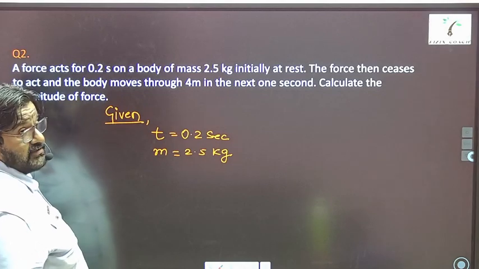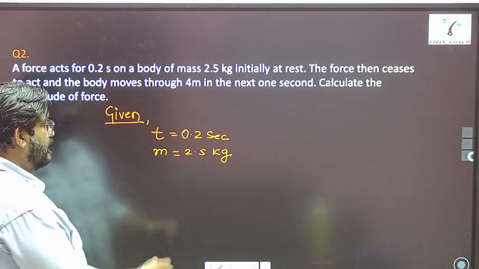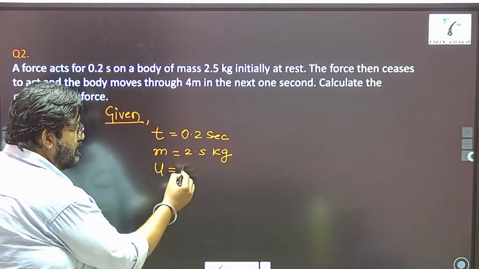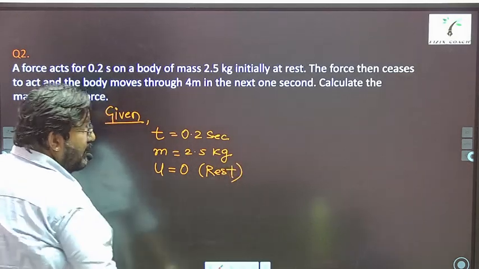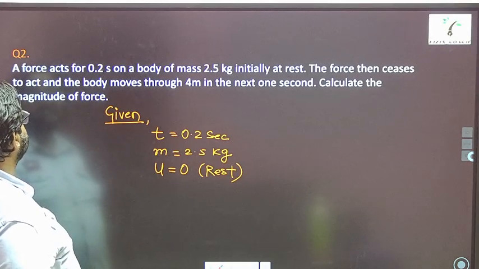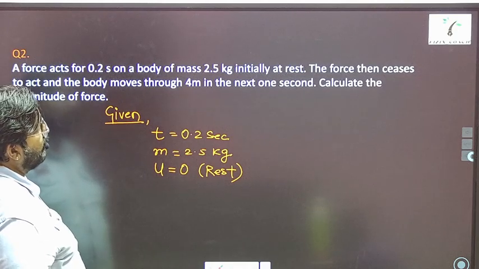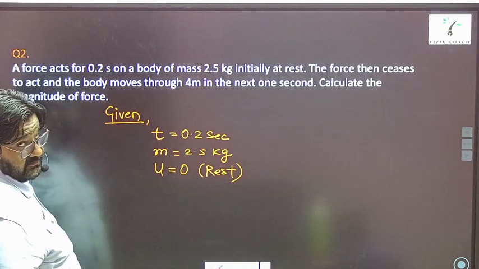And it says it was initially at rest. Initially at rest means the initial speed u was 0. Right? The force then ceases to act and the body moves through 4 meters in the next 1 second.